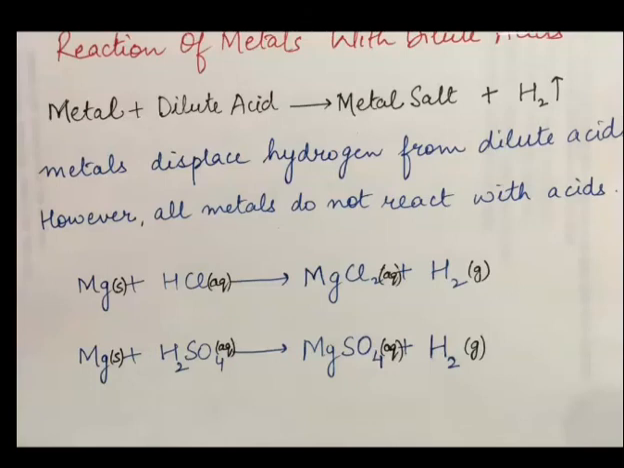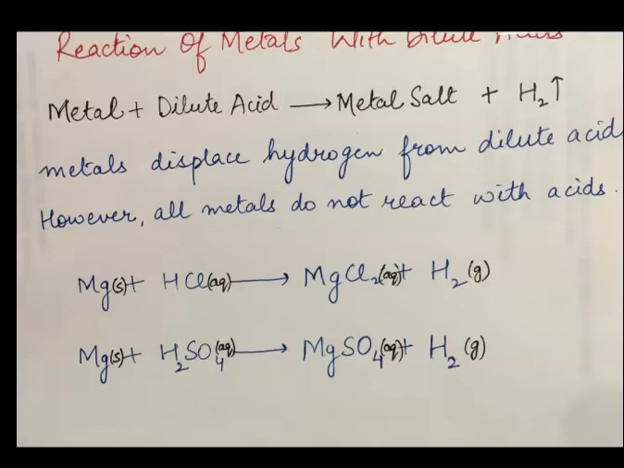Students, we were doing the chemical properties of metals, in which we have done reaction of metal with water and reaction of metal with oxygen. So today we will discuss reaction of metal with dilute acid. Metal when it reacts with dilute acid gives metal salt and hydrogen gas is released.